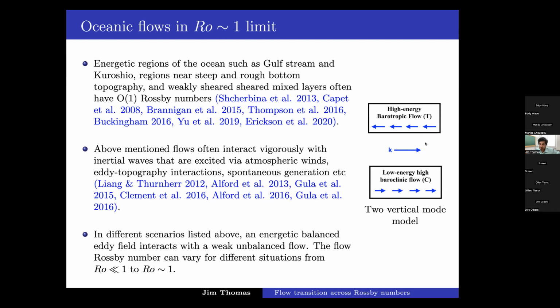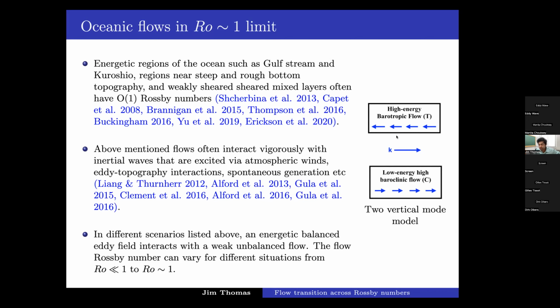This is also representative of a typical situation in the ocean where, if you look at the vertical mode energy distribution, most of the energy in general is contained in the barotropic flow and the first couple of baroclinic modes. The energy levels decrease significantly as you go to high baroclinic mode. So it's a situation that we're trying to mimic in a reduced model.